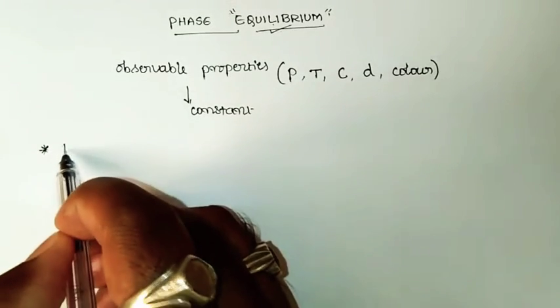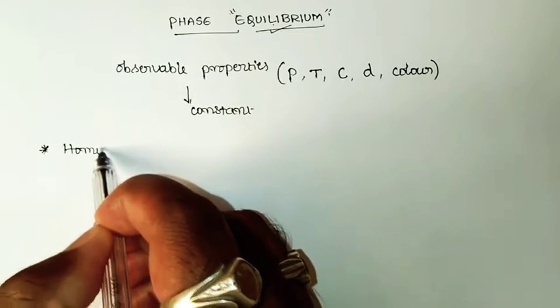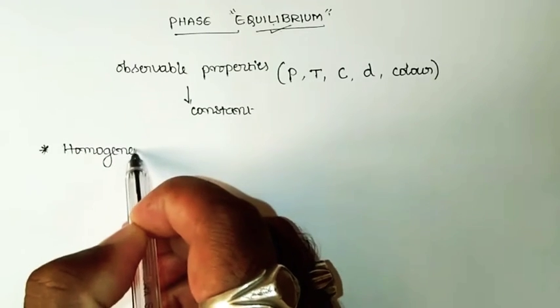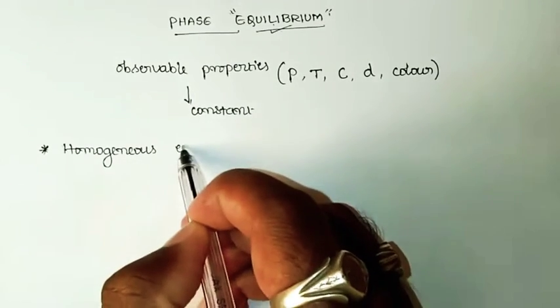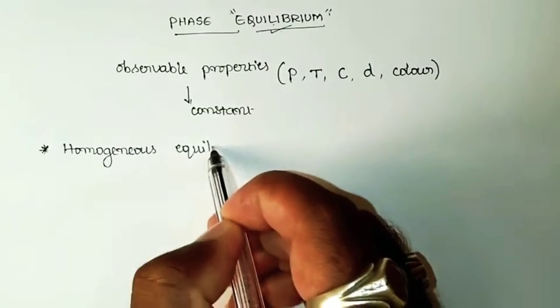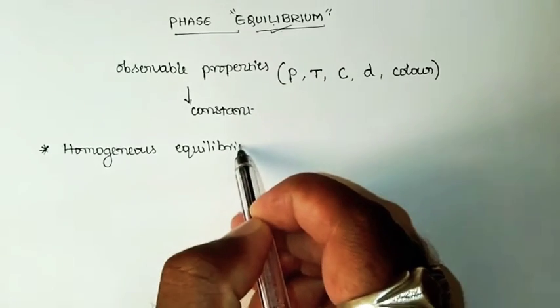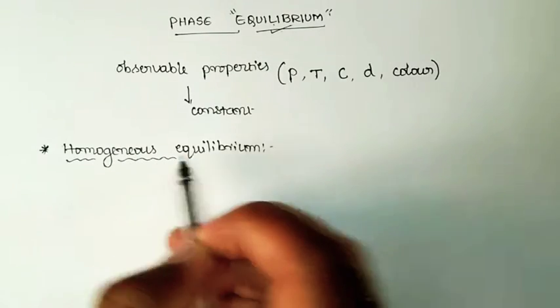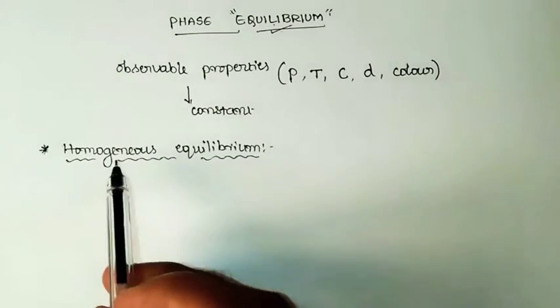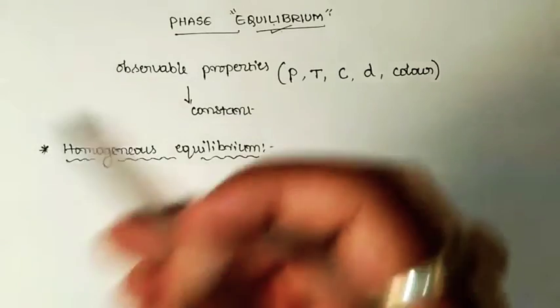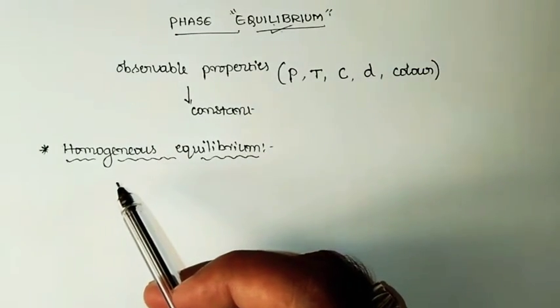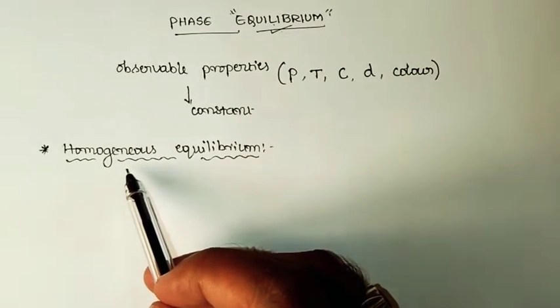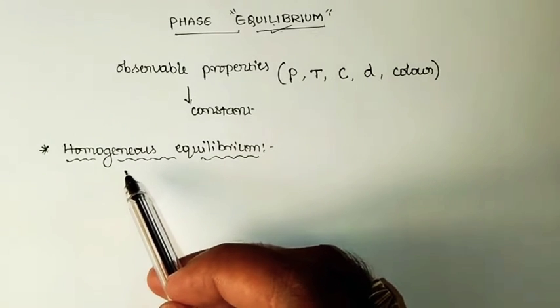And with respect to a particular type of reaction, equilibrium is of two types. The first one is called homogeneous equilibrium and the second one is called heterogeneous equilibrium. The names themselves tell you the meaning of these two terms. So I shall give a brief discussion regarding both types of equilibrium. Firstly, we shall consider homogeneous equilibrium.